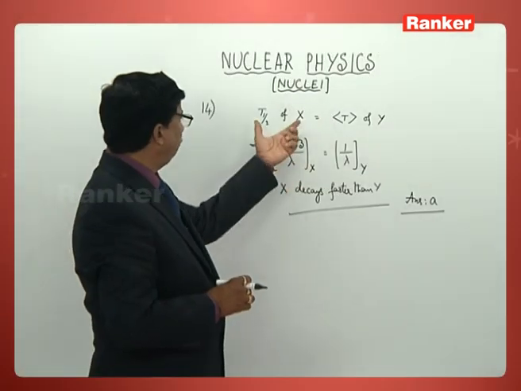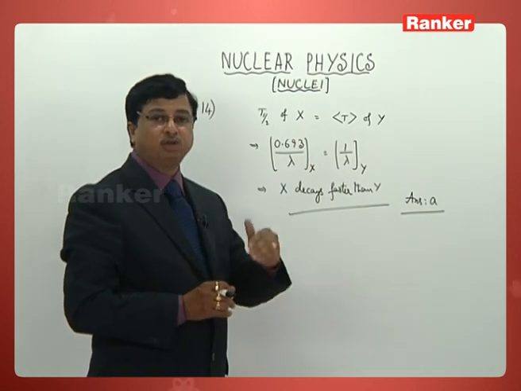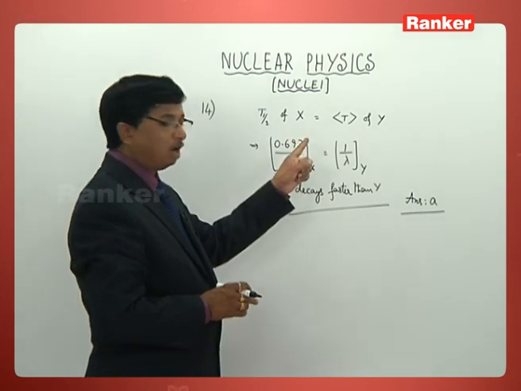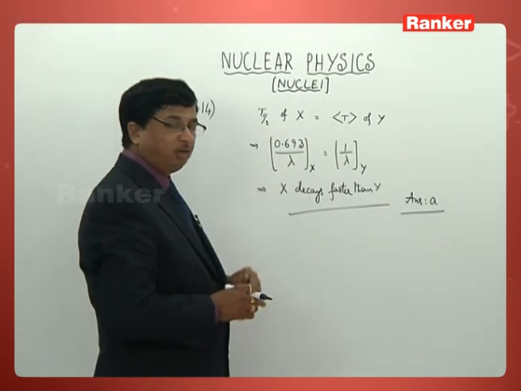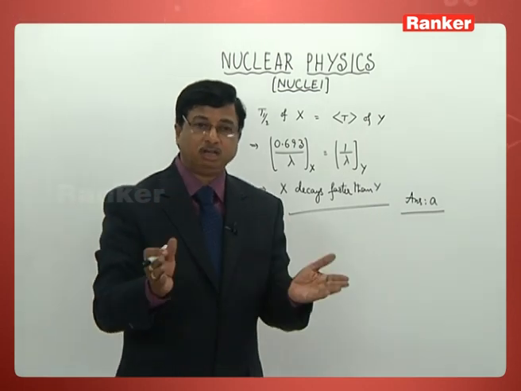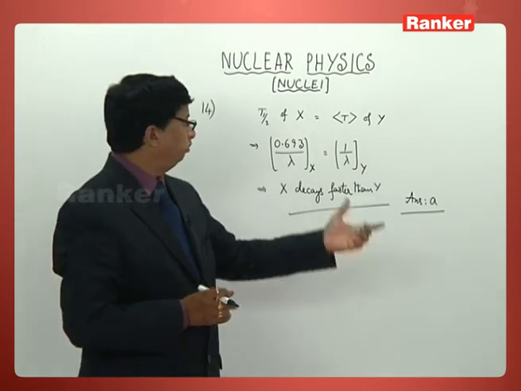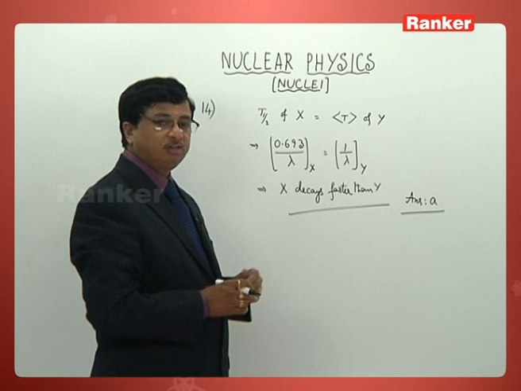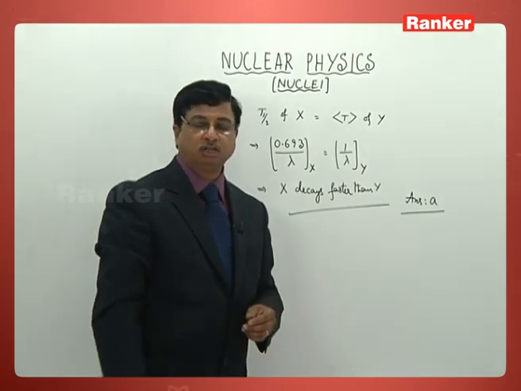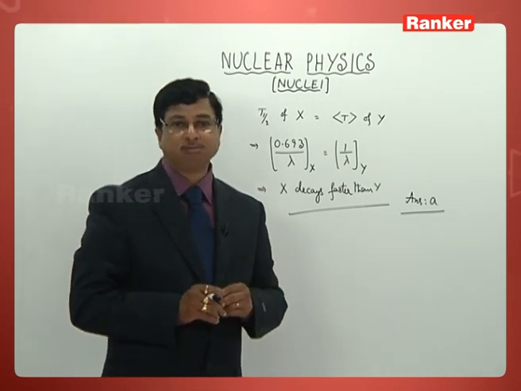So just understand: the average life of Y is equal to the half-life of X. That is the numerical relation he has just mentioned. So identify from this equation that X decays faster than Y. That is the correct option, option A for problem number 14.